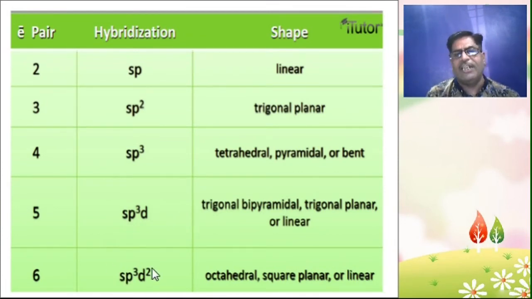And last, sp3d2 hybridization. So 1s, 3p and 2d. So the total number of electron pairs is 6. So octahedral, square planar or linear shapes are available in sp3d2 hybridization.